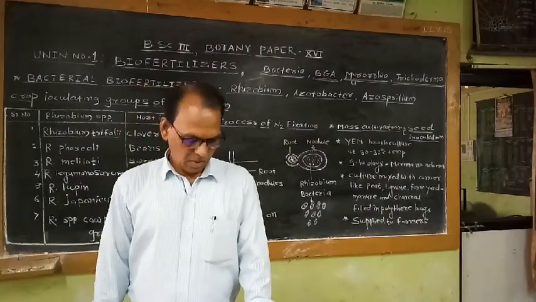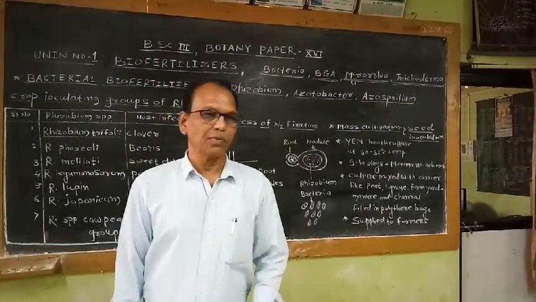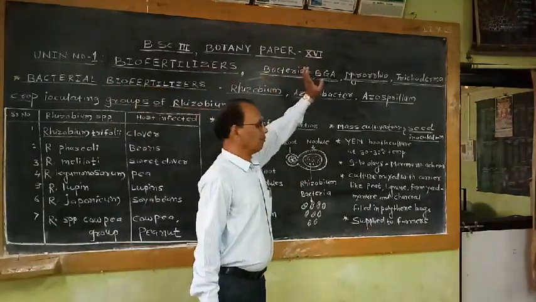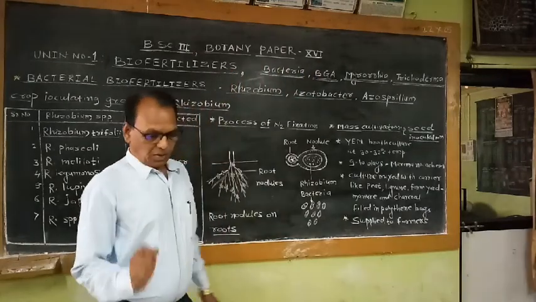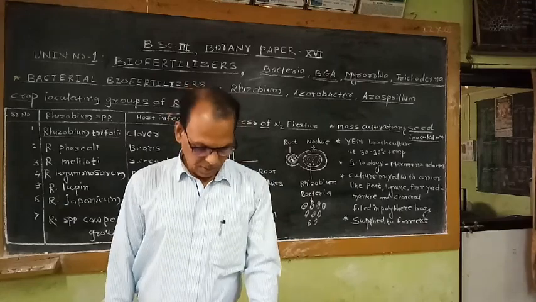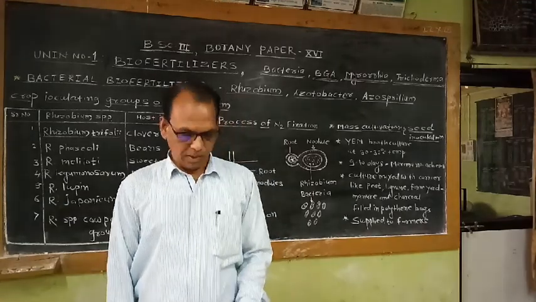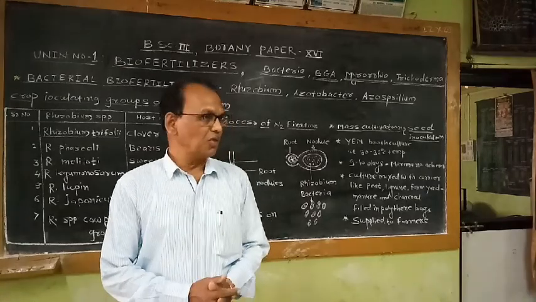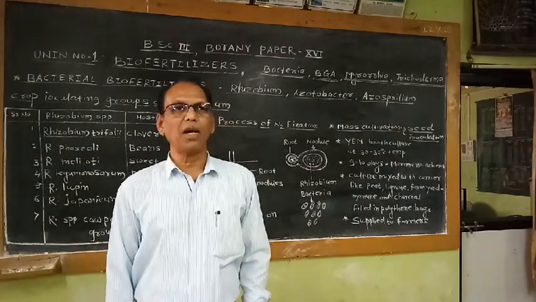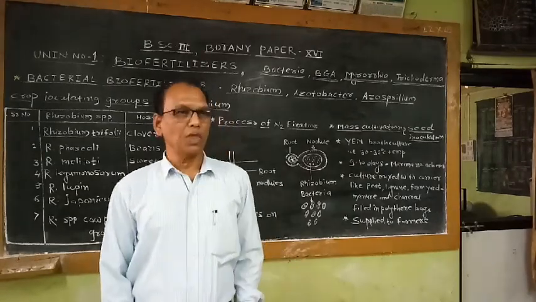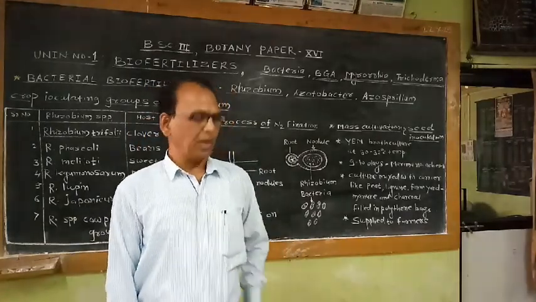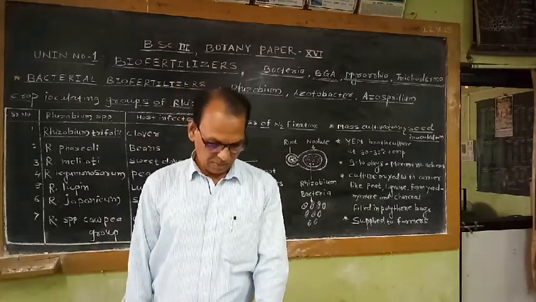Hello friends. So today I am going to discuss one topic from botany paper 16. The title of this paper, botany paper 16, is Biofertilizers and Herbal Drug Technology. So under the heading of this title, we are going to study 4 units. The first unit in this paper is biofertilizers.